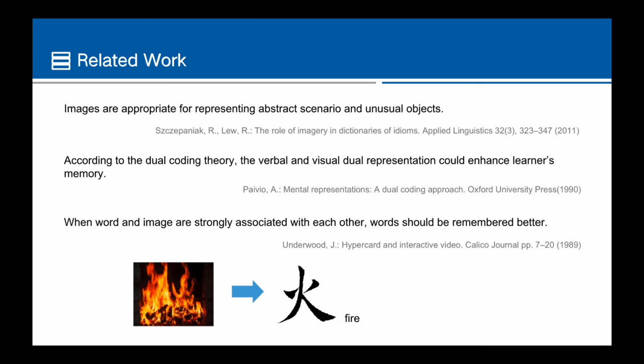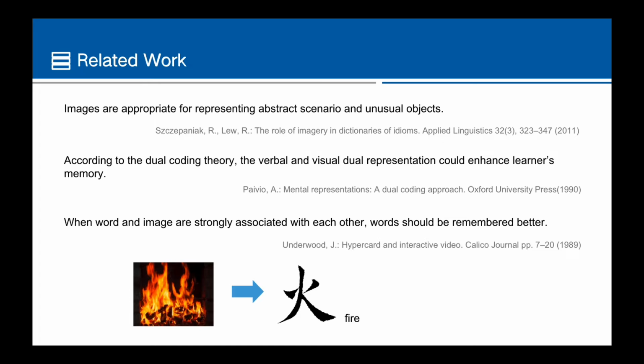We found previous studies indicate that images are appropriate for representing abstract scenarios and unusual objects. According to the dual coding theory, the verbal and visual dual representation could enhance learners' memory, especially when the word and the image are strongly associated with each other. So based on that, we design and implement an intelligent Chinese dictionary featured with dual coding representation.